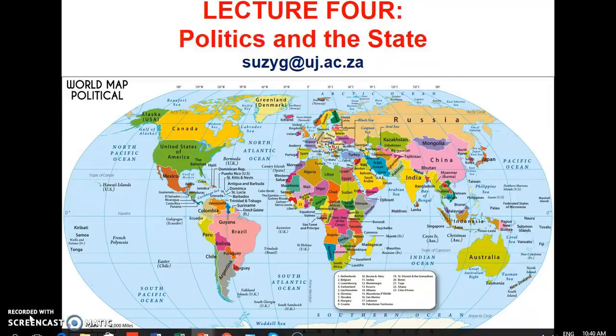For my section of the exam, which will only be out of 50 marks, you'll need to cover 3 lectures, or 3 themes. So please make sure you use your study guide and all the accurate page numbers that reflect these 3 themes when you're preparing for the exam. We begin with Lecture 4, which is all about politics and the state.